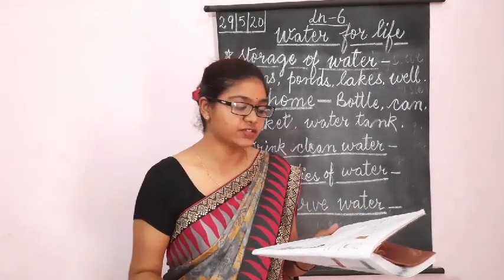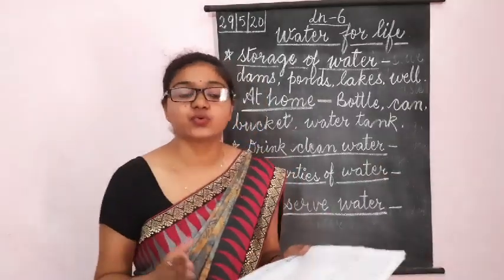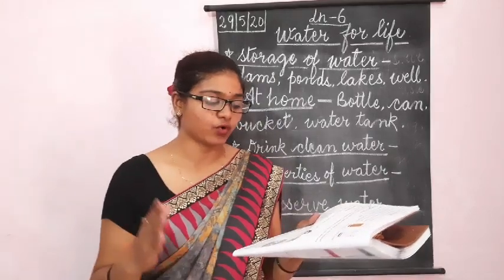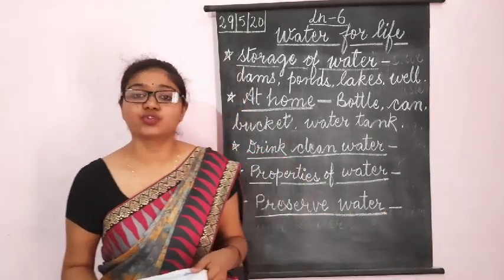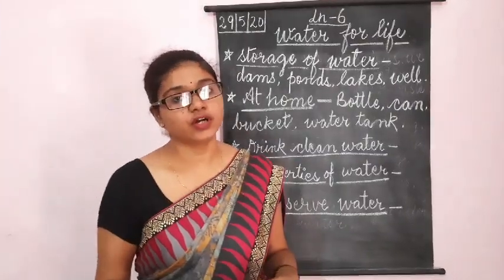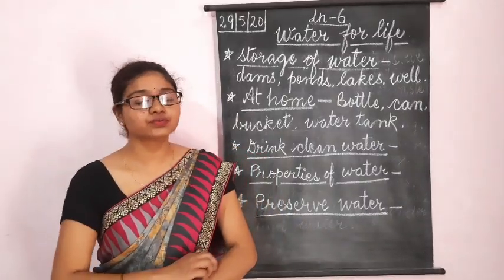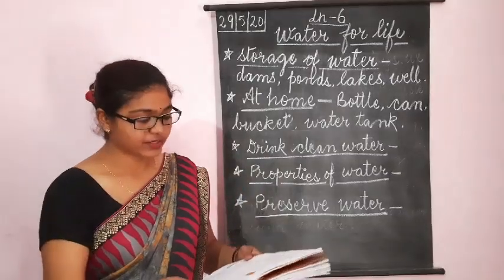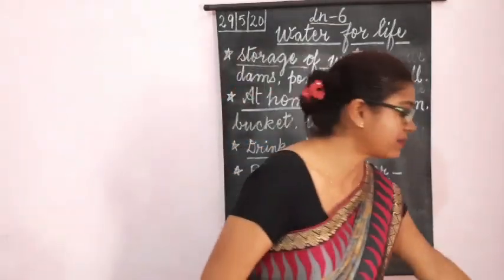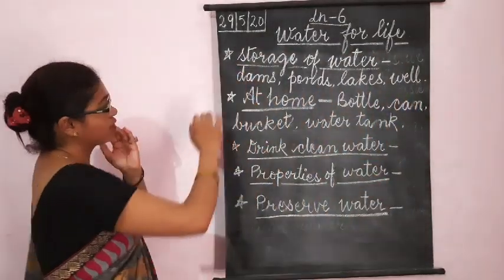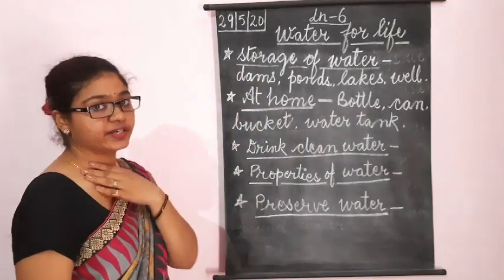And the last one, the fifth one, is reuse kitchen water to water the plants. You can reuse the water to water the plants. Okay, this chapter is clear. Today we read about storage of water. We can store water in different ways.